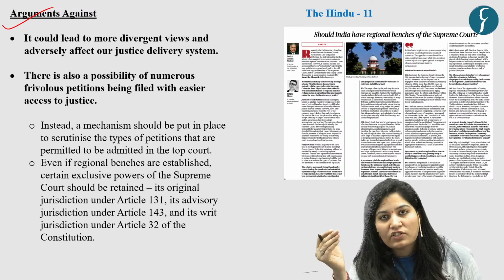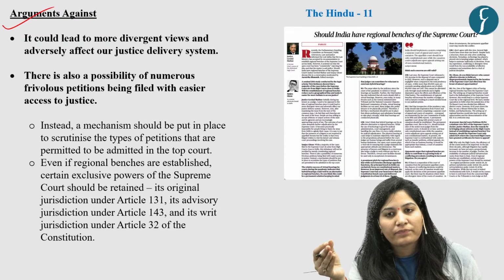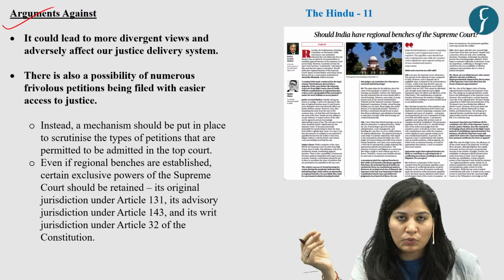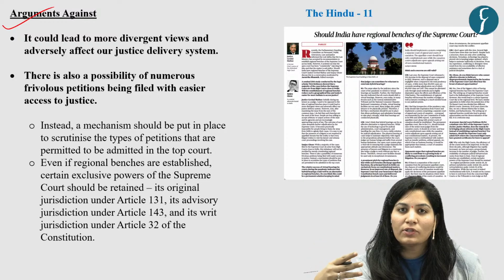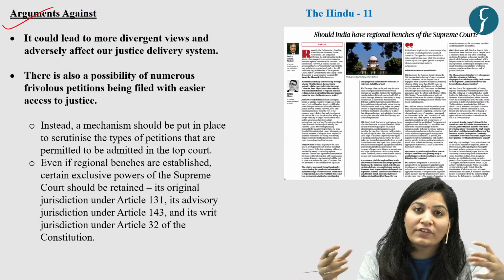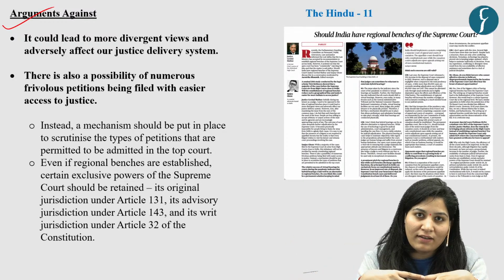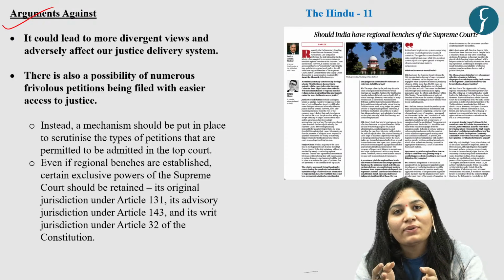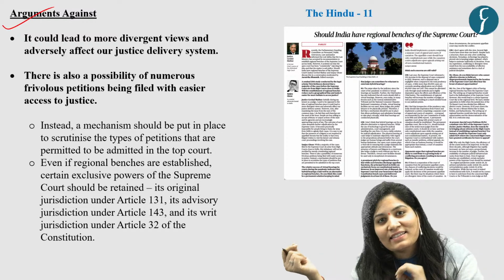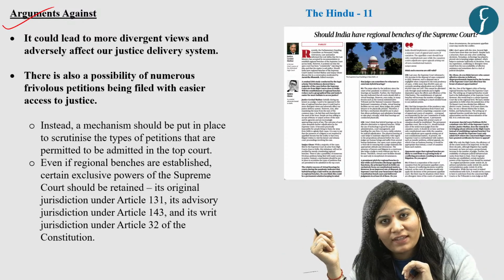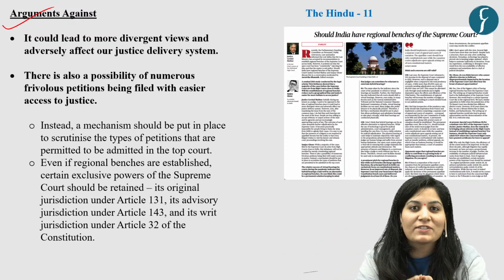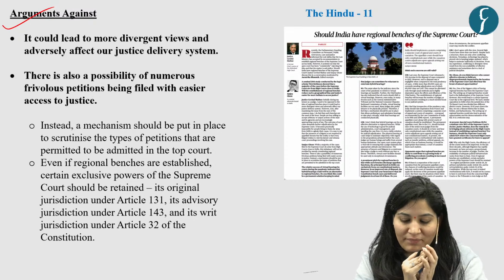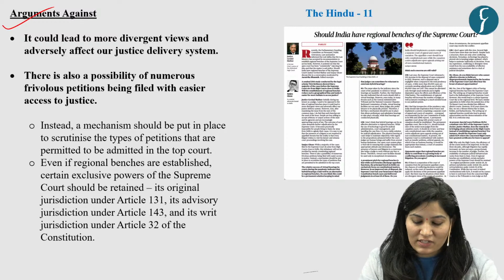Suppose we set up regional benches and they give verdicts on the same issue, but all those verdicts are contradictory in nature. Then what will happen? It will lead to legal inconsistencies. And you know the Supreme Court is famous for what? For uniform legal interpretation. So this is a major challenge.